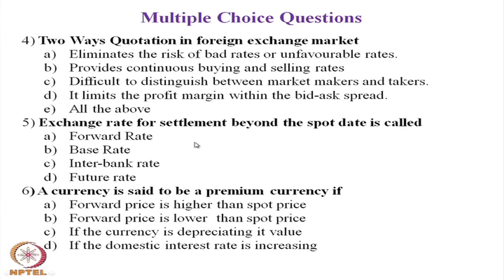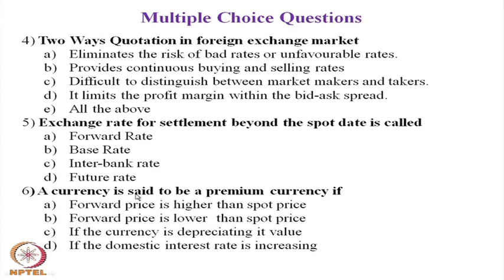Let us move to question number 6: a currency is said to be a premium currency when its value increases. If the rupee value today is 45 and tomorrow it is 43, it is a premium currency. If it goes from 45 to 46, it is depreciating, which is a discount currency.